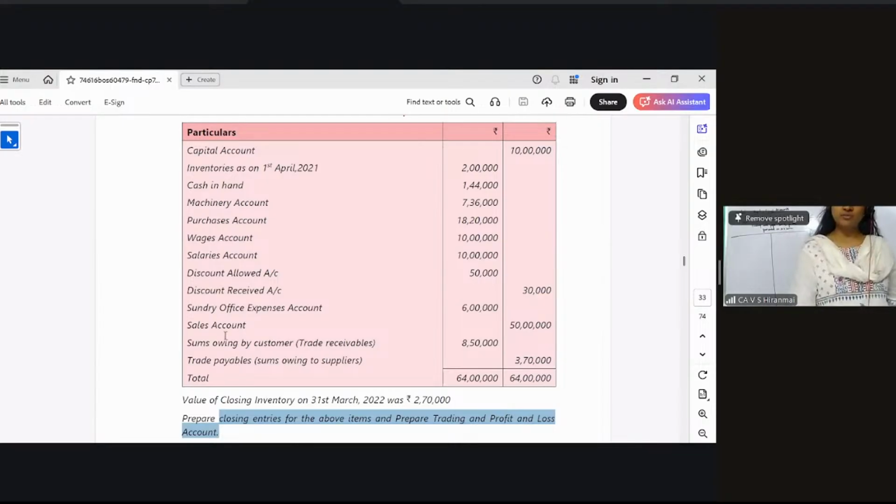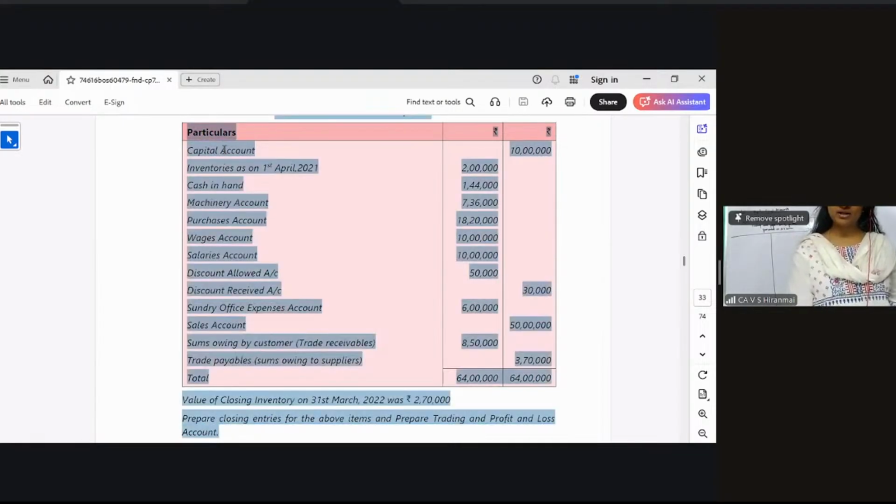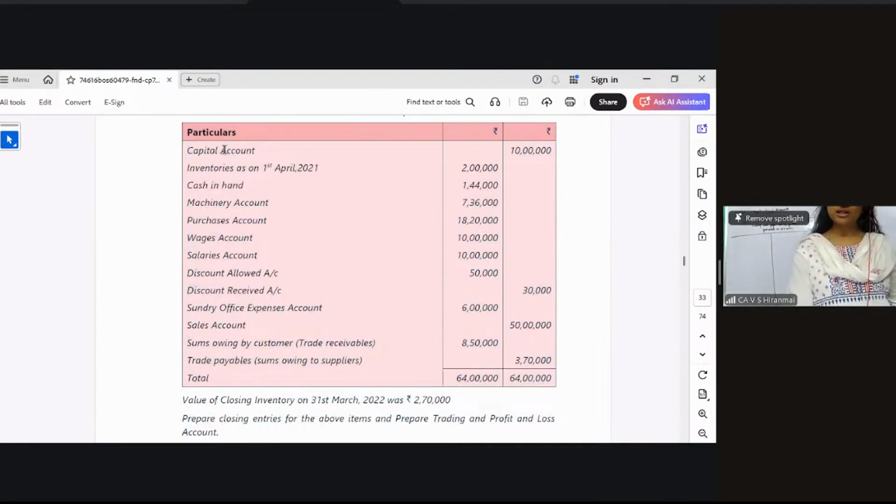Okay. Now all of you please see the first account, capital account. Capital account will go into which particular part? It will go into the balance sheet. But with the capital account, you should be adding the net profit or subtracting the net loss. When will you get the net profit or net loss? When you prepare your P&L account, then only you will get those balances. Okay. So this particular capital account, this particular value will go into your balance sheet. Now, madam, I am not preparing balance sheet. No, madam. Okay. So then leave it. But if you want, you can prepare the balance sheet also.